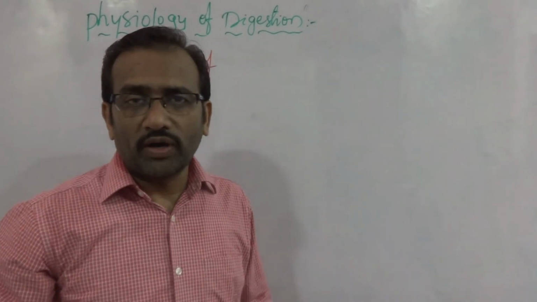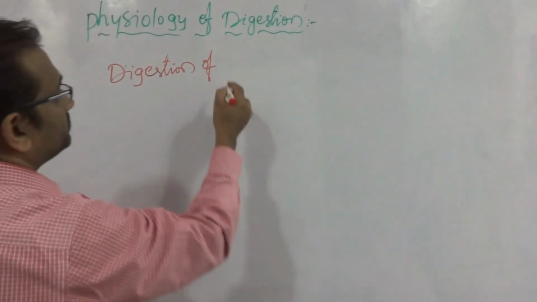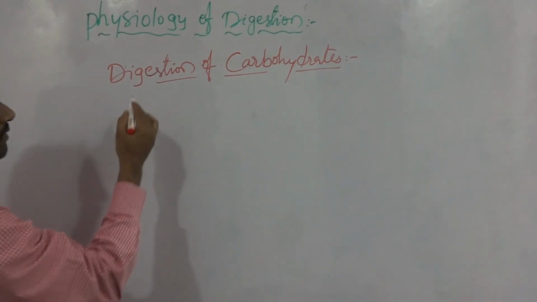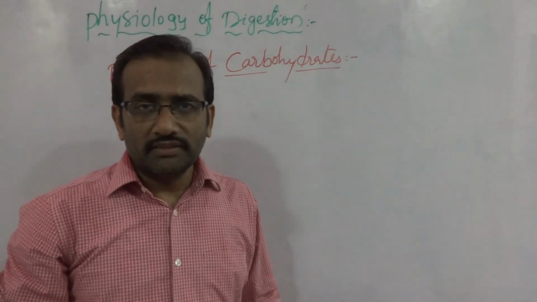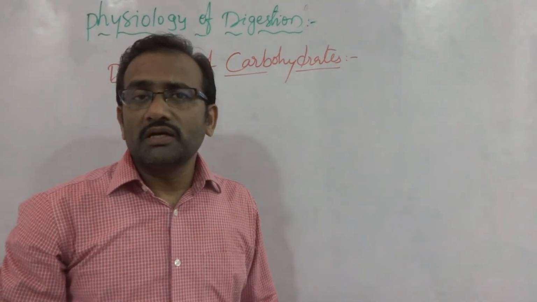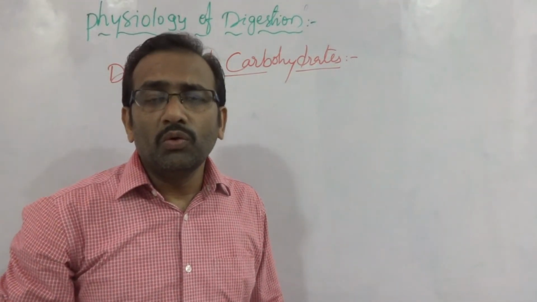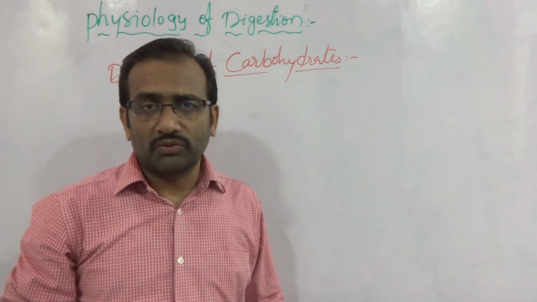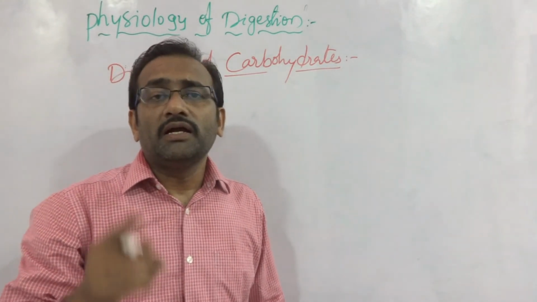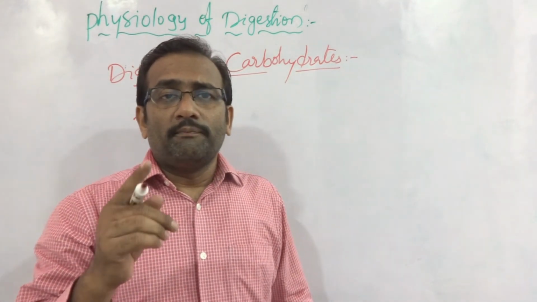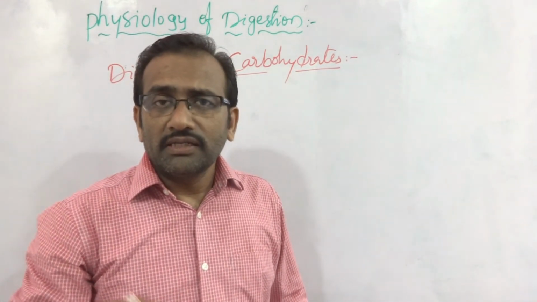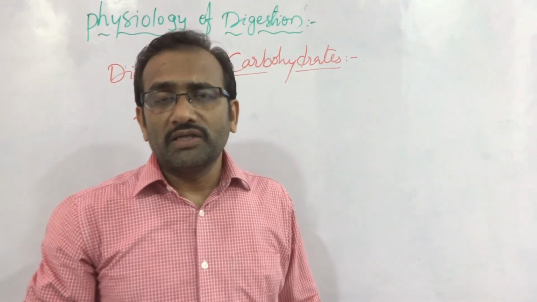Digestion of carbohydrates. The pancreatic amylase acts on carbohydrates. Carbohydrates, in the presence of pancreatic amylase, are converted into disaccharides.